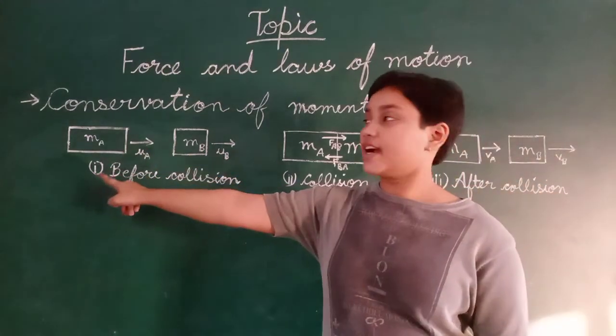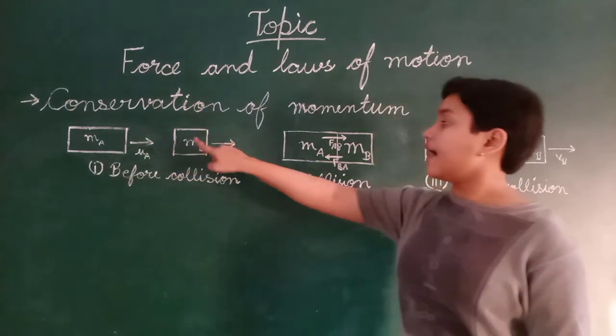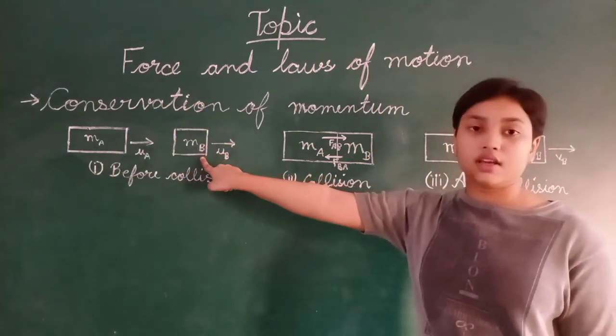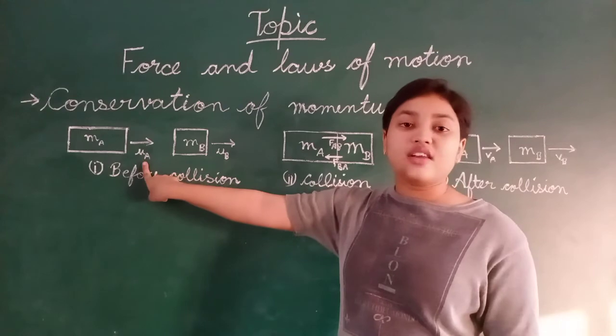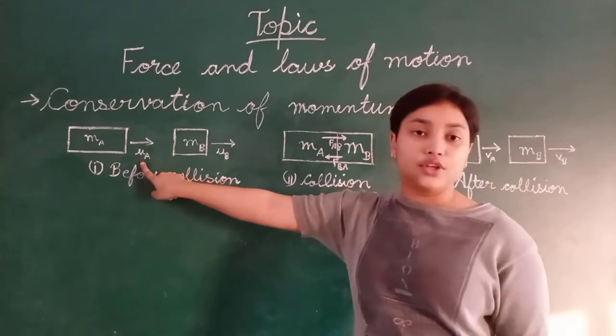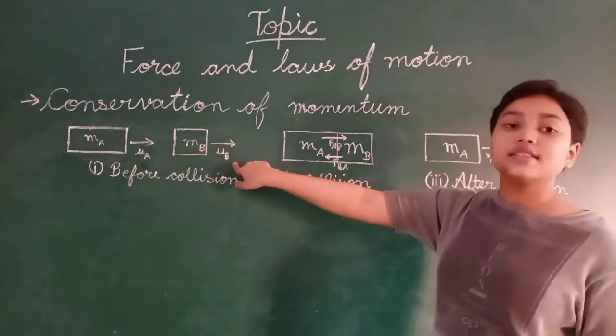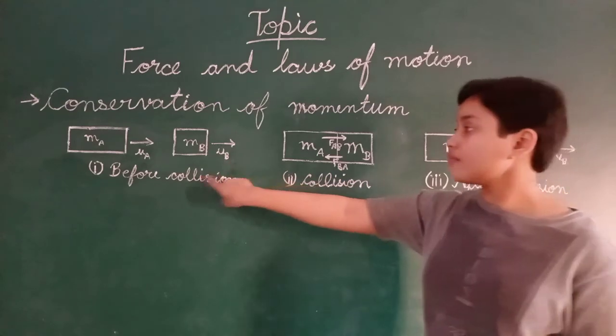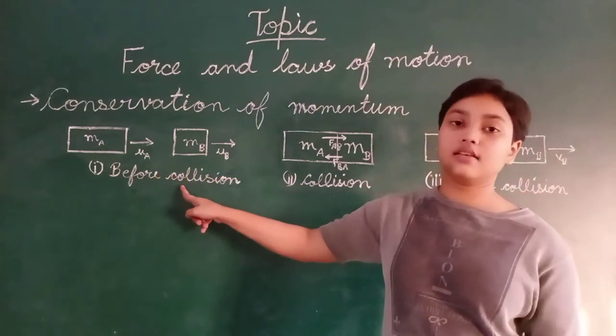This is an object with mass A and this is an object with mass B. It is moving with the initial velocity UA and this with UB. This is the condition before collision.